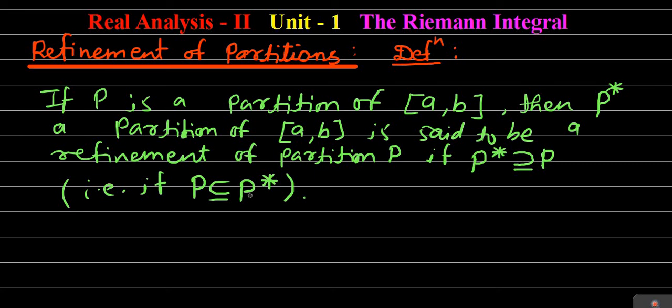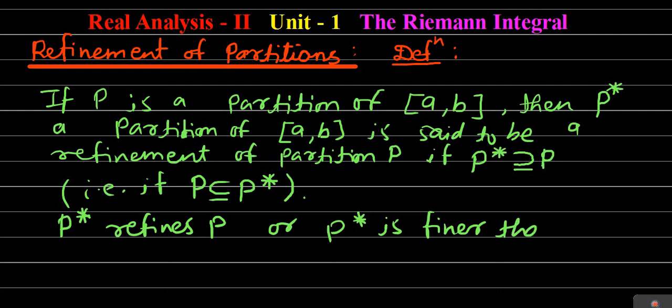So if P star is a refinement of partition P, then we say that the partition P star refines P, or we also say that P star is finer than P. So if P and P star both are partitions of closed interval a to b, and if P star contains P, then we say that P star is a refinement of partition P, or P star refines P, or P star is finer than P.